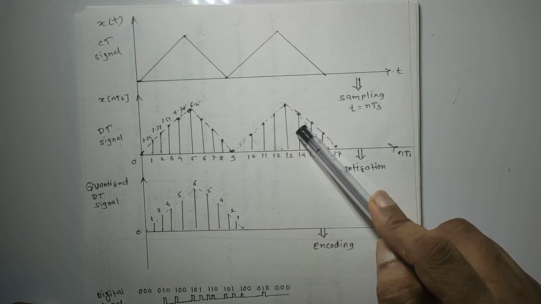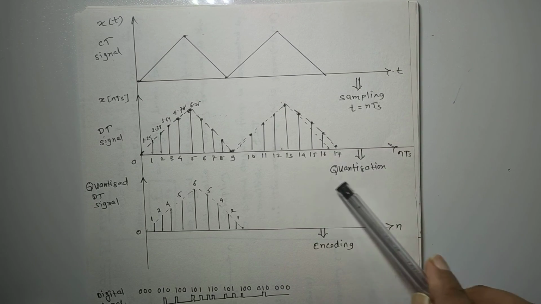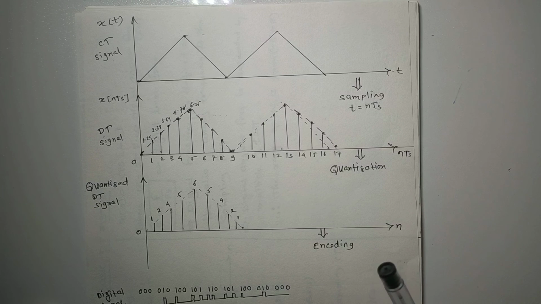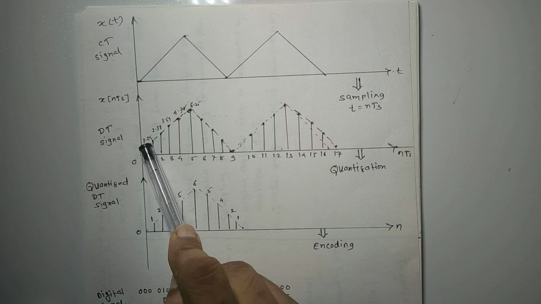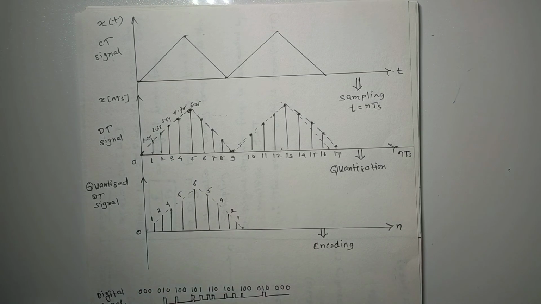So this is the discrete time signal, and we first pass it through the quantizer. The quantizer, in short, is a rounding process. For example, at t equal to 1 instance the amplitude of the signal is 1.24. 0.5 is a quantization level, 1.5 is a quantization level, let us say 2.5 is the third and 3.5 the fourth quantization level.